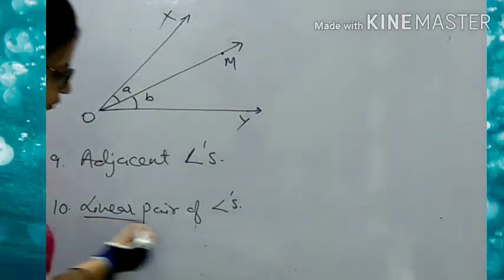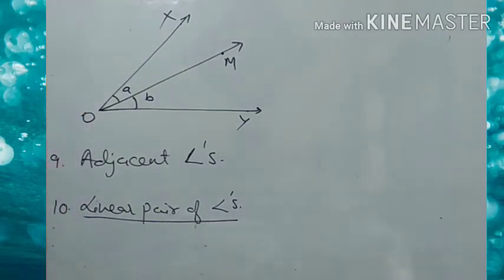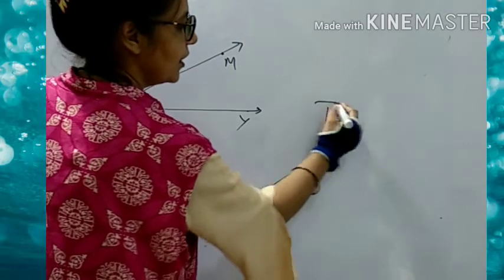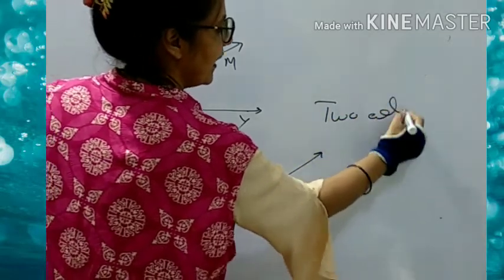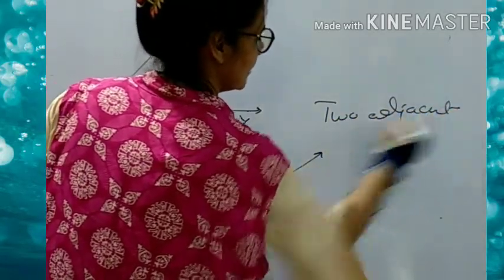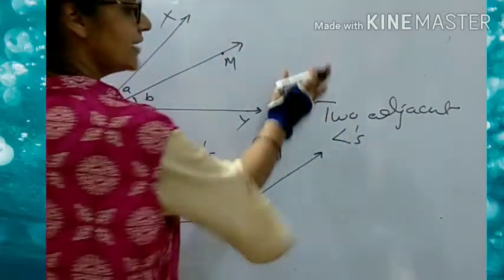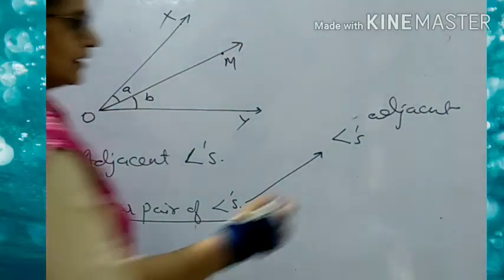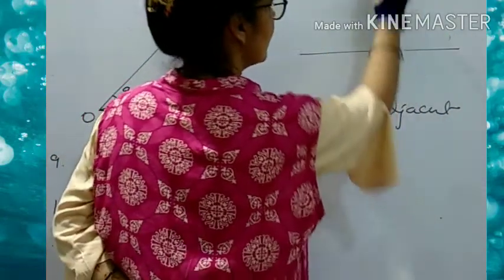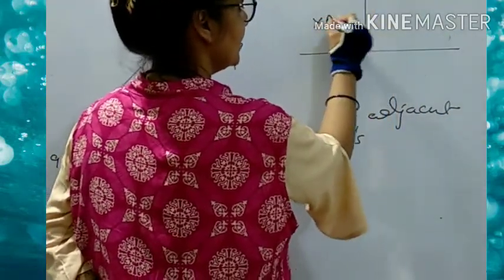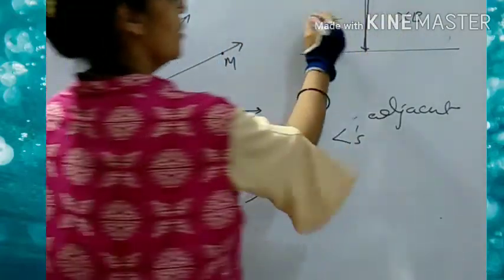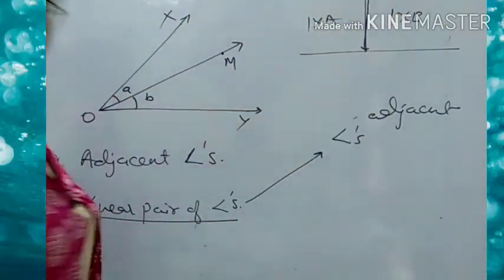Now what do we mean by the linear pair of angles? So linear pair of angles means two adjacent angles whose sum is 180 degree. जैसे what I told you, if this is 10th A, this is 10th B, or 9th A, 9th B, and this is the common wall.